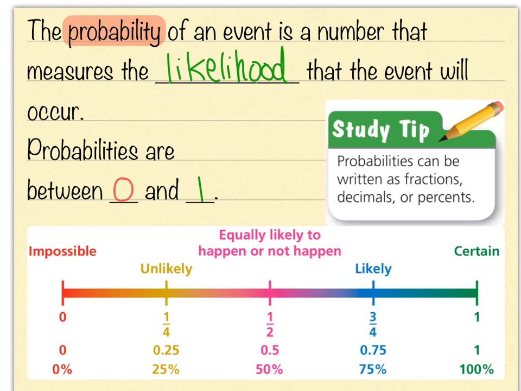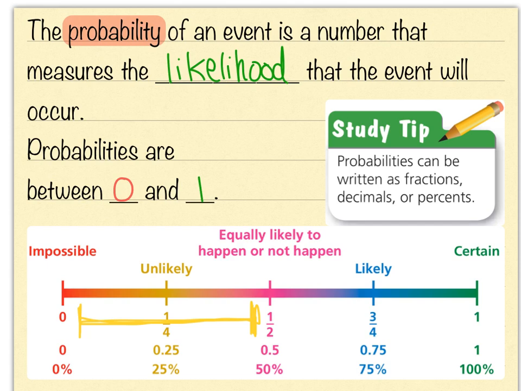Now, anything from 0 to 50%, we say is in this range here, and this is called unlikely. So if it's 1%, 25%, 49%, those are all percents that are unlikely. It's more likely to not happen than it would be to happen.